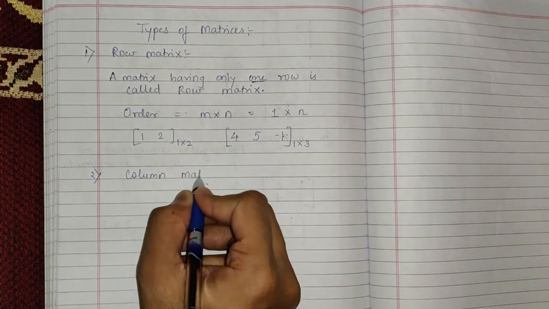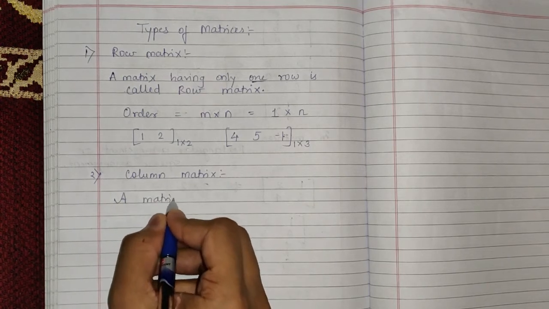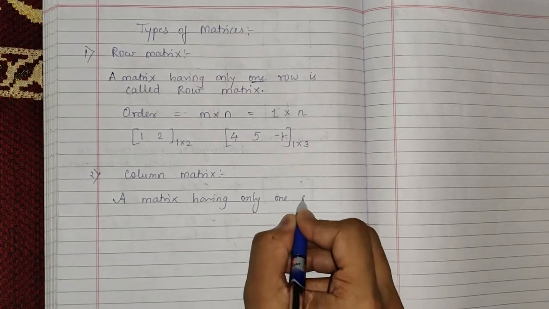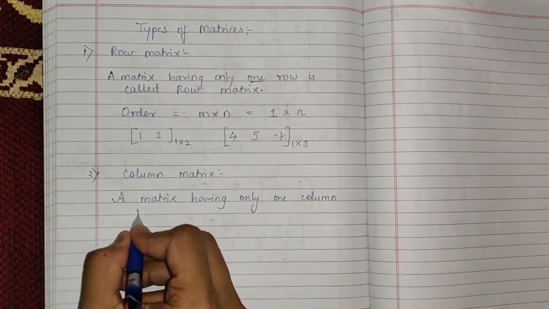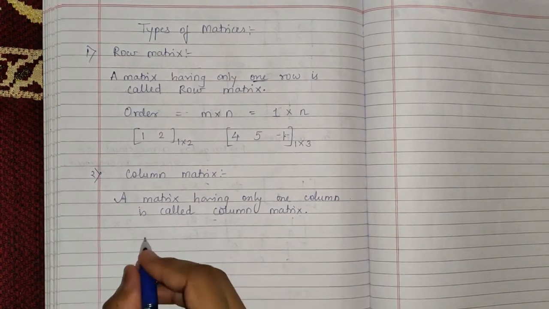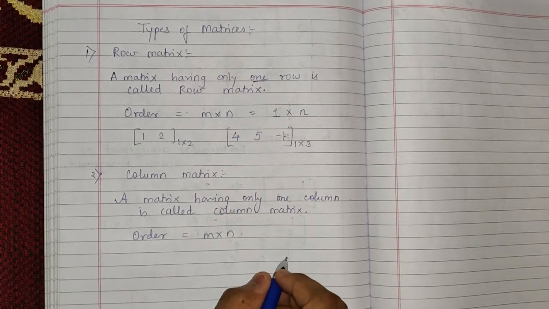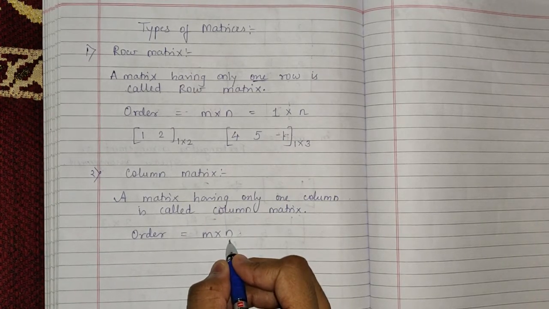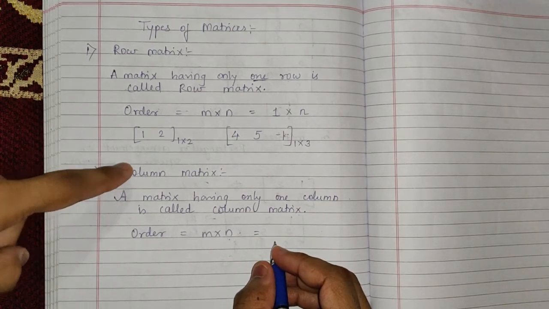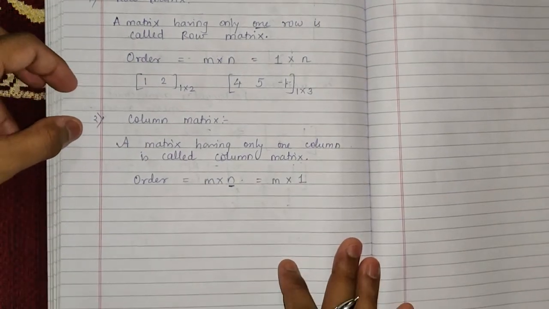Column matrix. Okay, now a column matrix can be defined as a matrix having only one column is called a column matrix. Okay, now here also, as you know, the order is m into n, but here n represents the number of columns. Okay, so according to the definition, we are having only a column matrix. That means we should have only one column. So here the value of n will become 1. For example,